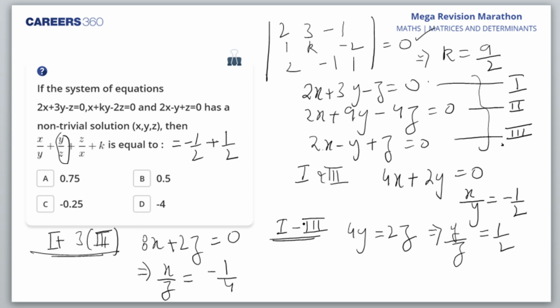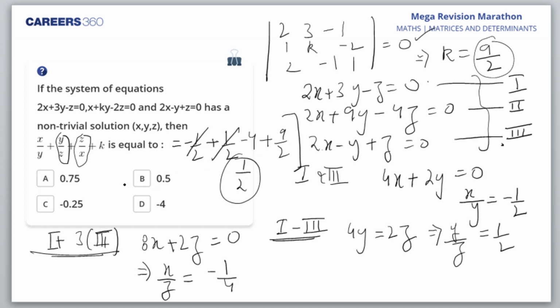Instead of minus 1 by 4, I want z by x, so z by x would be minus 4. Am I right? And plus k, k we calculated as 9 by 2. So this is what we get. Half and half gone, and this we get as 1 by 2. So that is 0.5 only. I hope this is right.